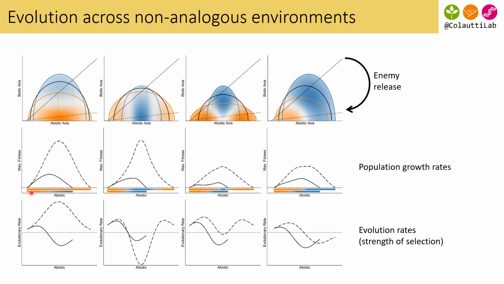And again, we get differences in the representation of genotypes and the size of the range expansion, depending on the structure of the trade-offs in the different parameters of the fitness functions. We also can look at the evolutionary rate here, which is just the variance in fitness among the genotypes at different locations along the range under different scenarios. And we get shifts that favor one genotype over the other in these different environments.